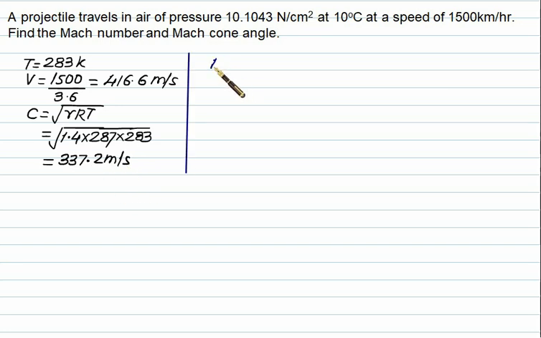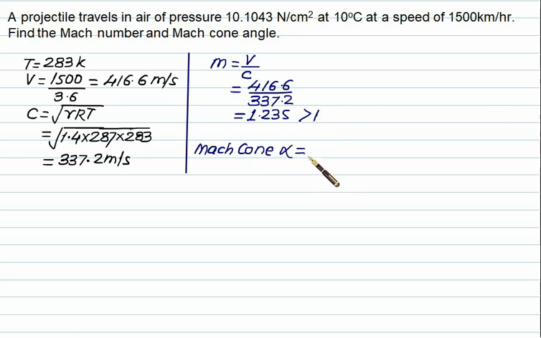In that case the Mach number will be V by C, which is 416.6 divided by 337.2, that is 1.235, and a Mach cone is only possible if Mach number is greater than 1. The Mach cone angle alpha, which is the semi-cone angle, is sine inverse of 1 by M. So we have sine inverse of 1 by 1.235, equal to 54.04.